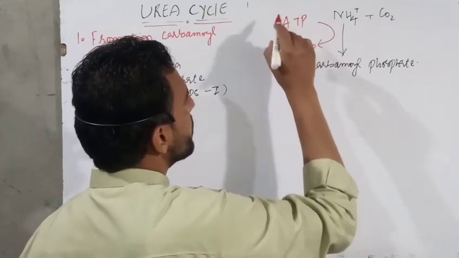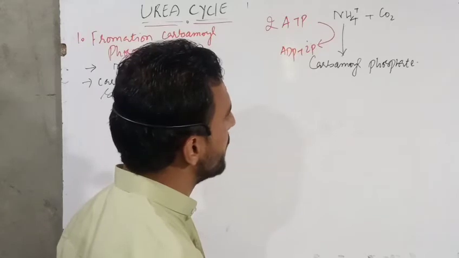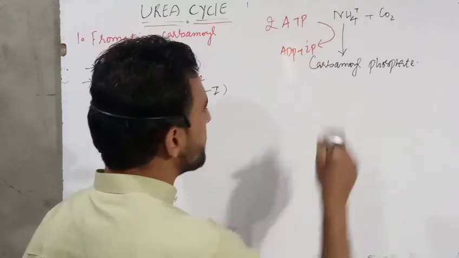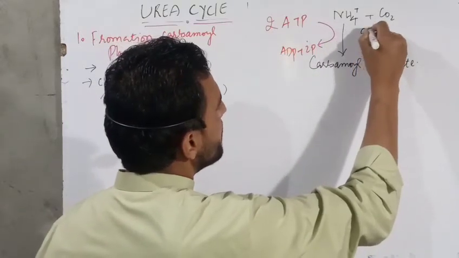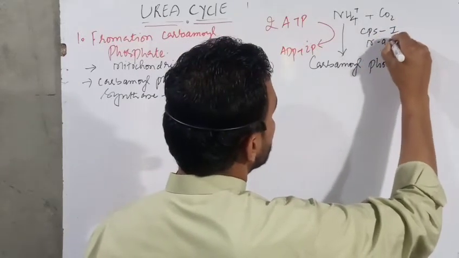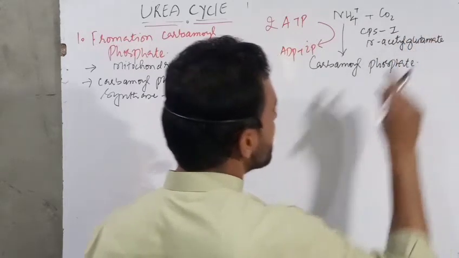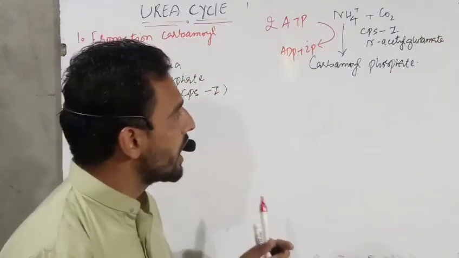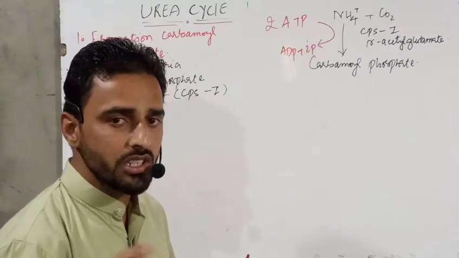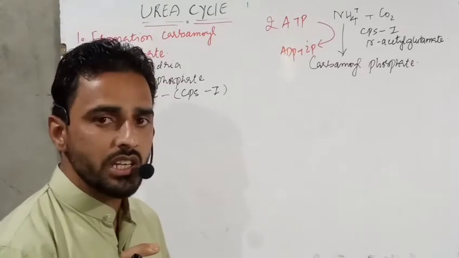And how many ATPs are utilized here? Two ATPs are utilized for the combination of the ammonium ion with carbon dioxide to form carbamoyl phosphate. In addition, this enzyme, CPS 1, requires N-acetyl glutamate for its activity. That means CPS 1 is more active in the presence of N-acetyl glutamate. This reaction is the rate limiting step of the urea cycle.